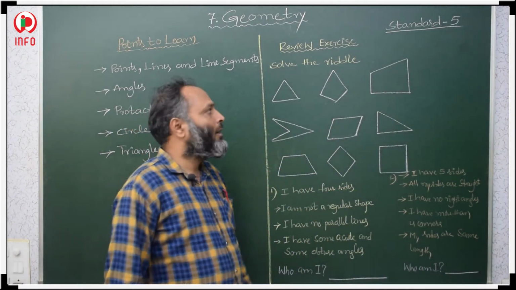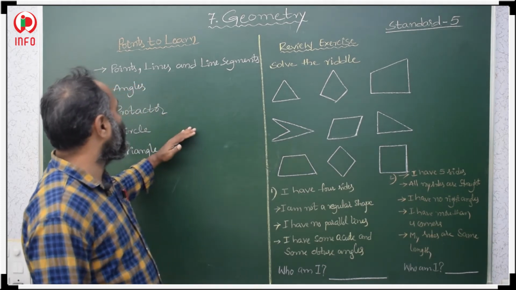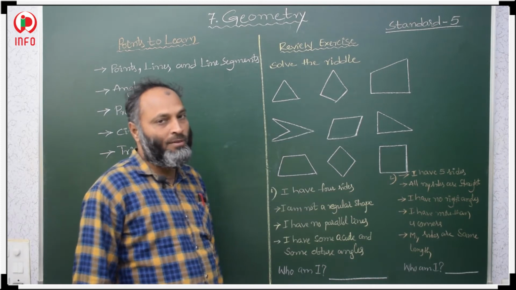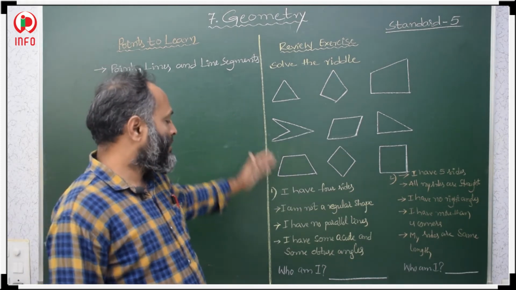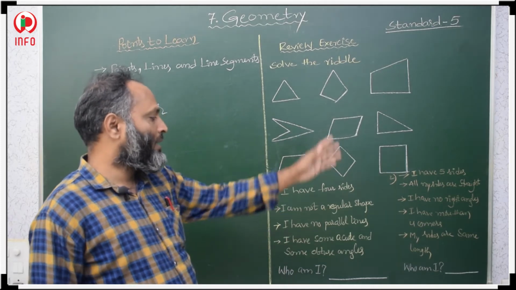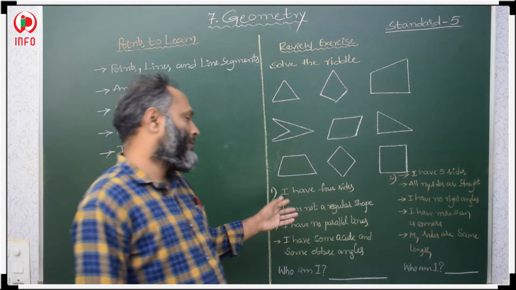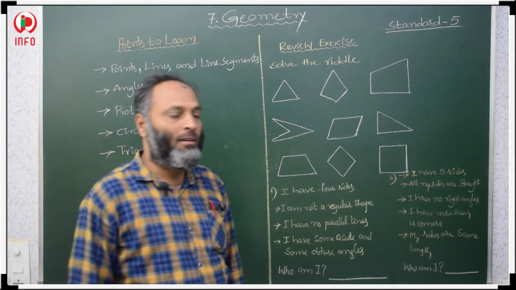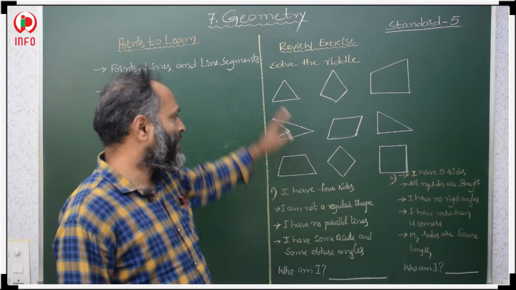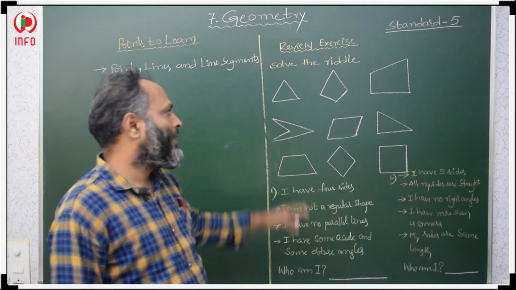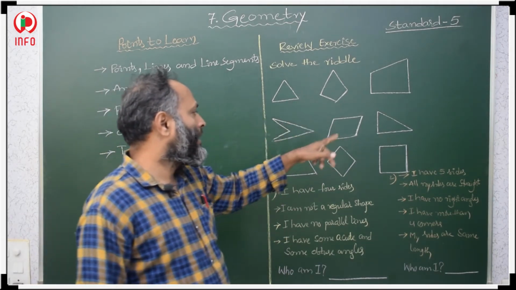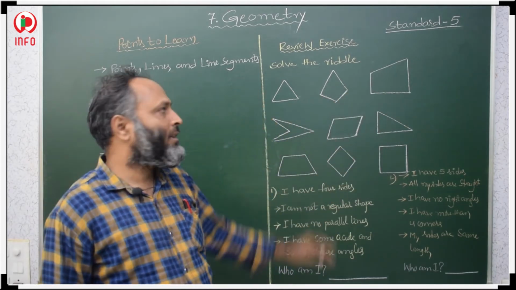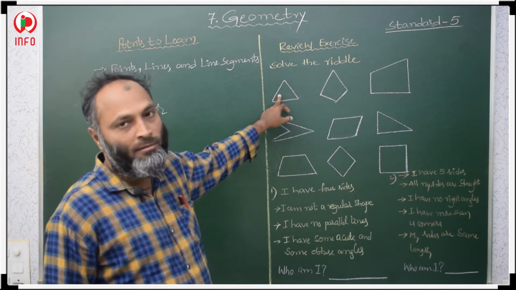Before starting our concepts, as we did in the previous class, we recapitulate first. Here a puzzle, a riddle is given, so we have to read, think and give our answer. First, some pictures are given. First you identify those pictures. This is a polygon, all are polygons. This is a 3-sided polygon, a triangle.